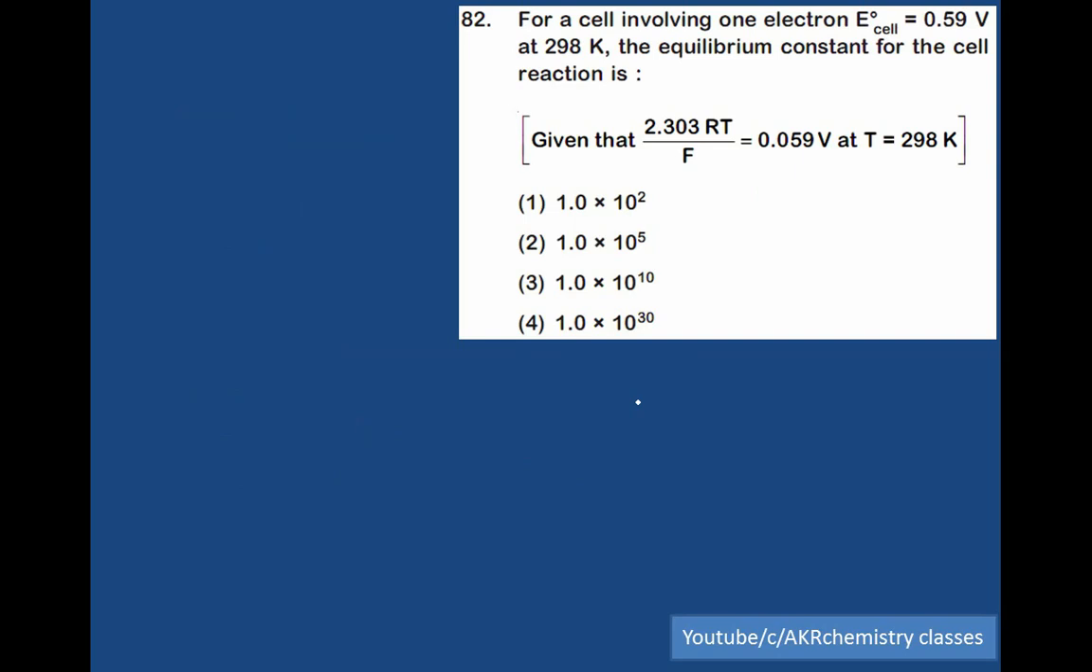For a cell involving 1 electron, E0 given at 298 Kelvin, what is the equilibrium constant for the cell reaction? If I know the E0 of the cell, then I can use E0 cell equals 0.059 by n into log K. Or log K is equal to E0 by 0.059.